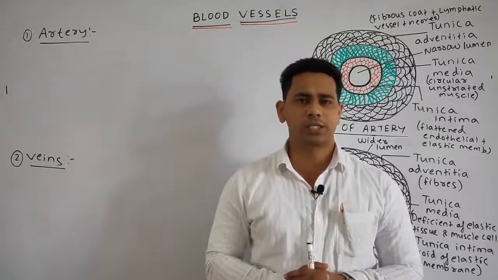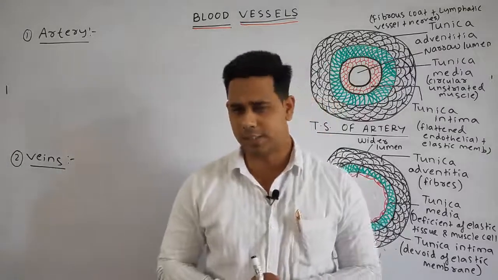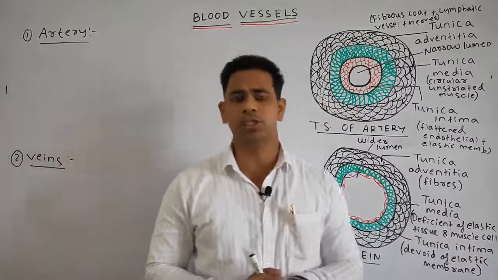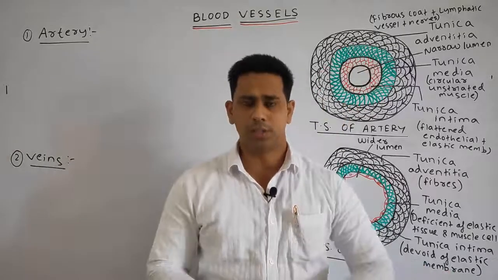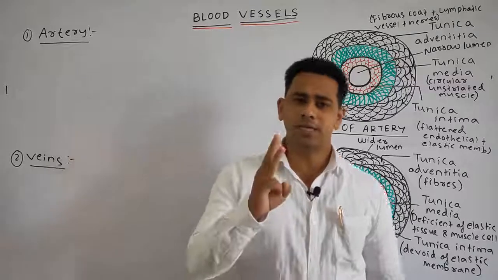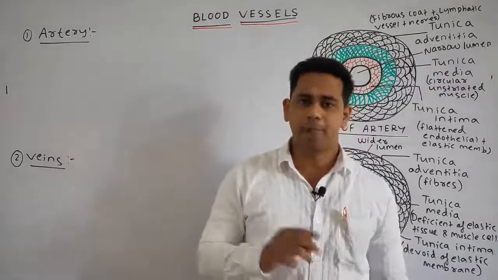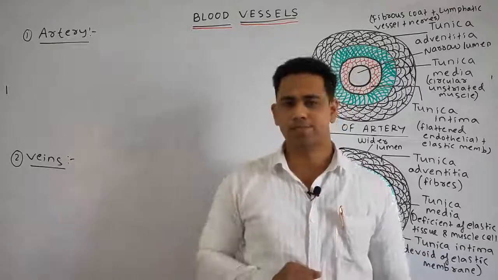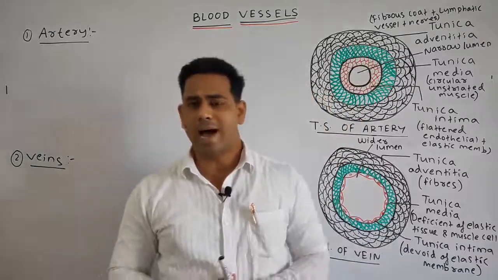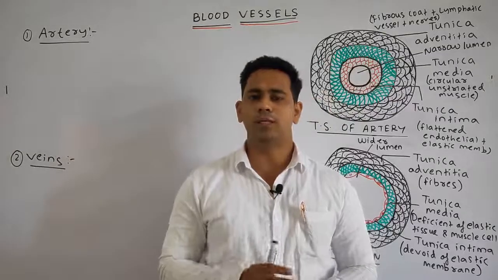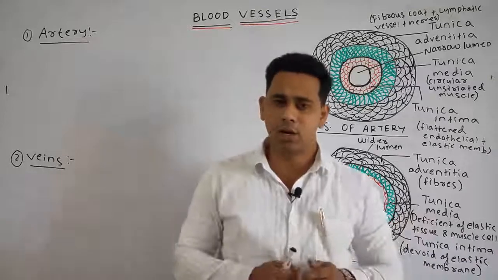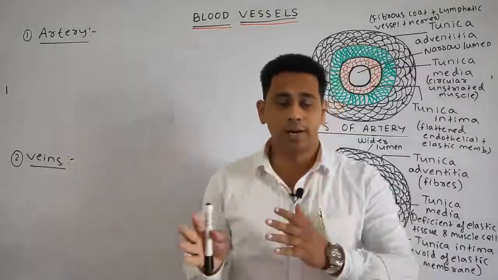Today, students, we will discuss firstly the blood vessels. We know that the blood vascular system in the human circulatory system is of closed type, and it is basically of three types: artery, veins, and capillaries. Let us first discuss the artery. We know, students, artery always carries the oxygenated blood.